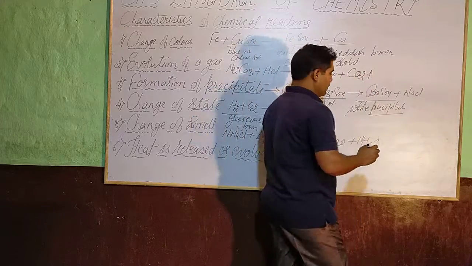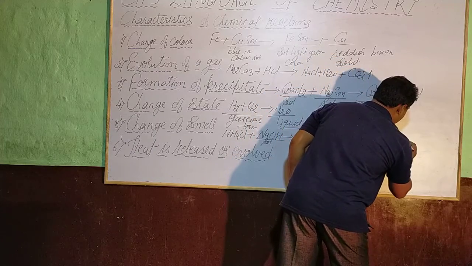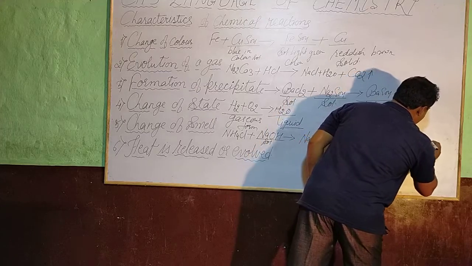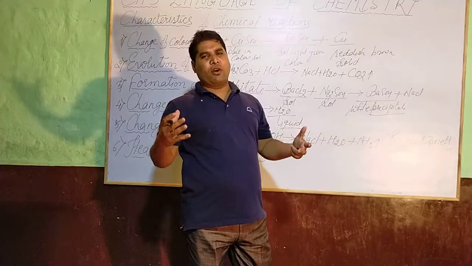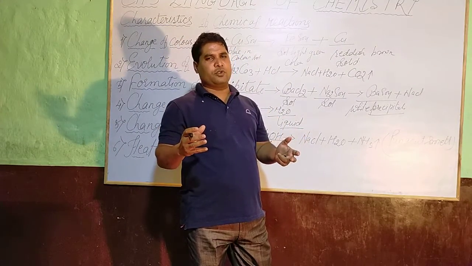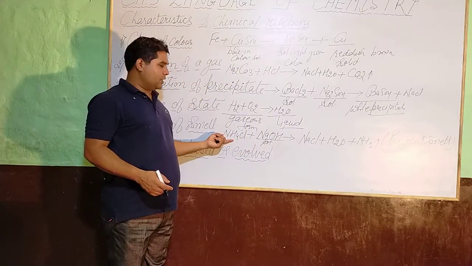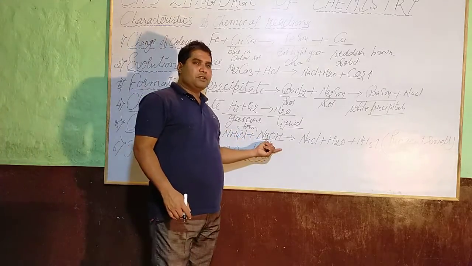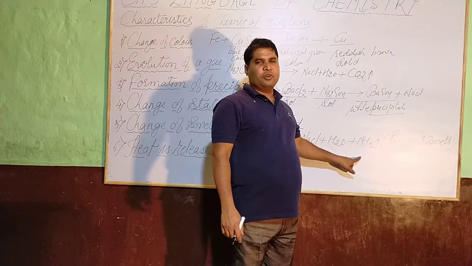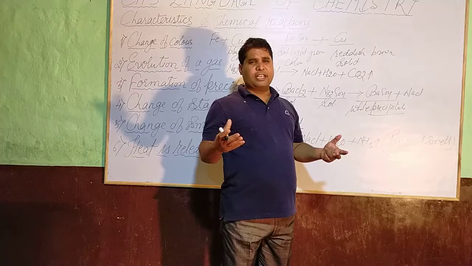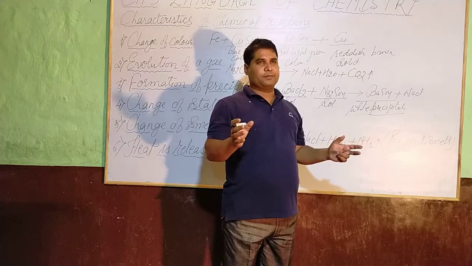The gas produced gives a special smell, a pungent smell. What do you mean by pungent smell? Something with a bad odor, some bad type of smell is produced. So when solid ammonium chloride reacts with sodium hydroxide solution, ammonia gas is produced with a pungent smell. The smell of the gas is a bad odor.